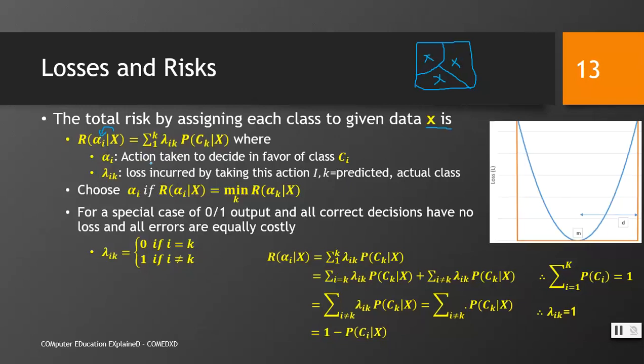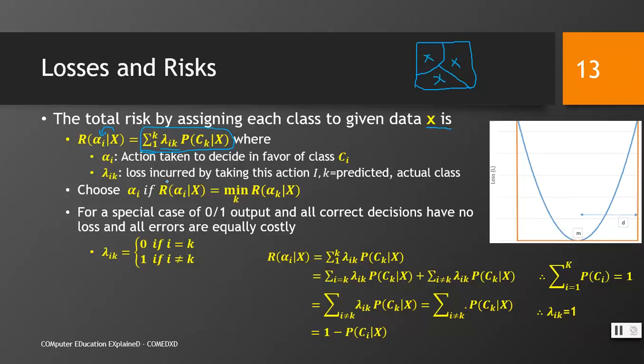And we can write it like this. Now we have used here lambda ik, probability of Ck given x. It means the probability of assigning class Ck to x, and that is multiplied by lambda ik. What is lambda ik?